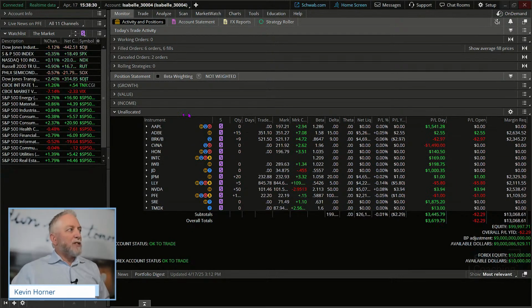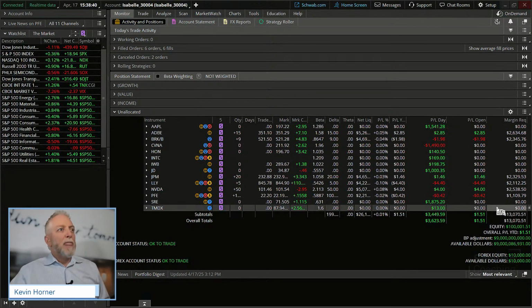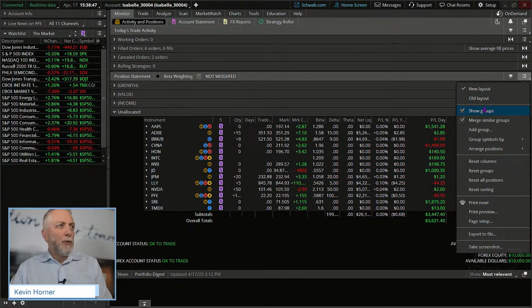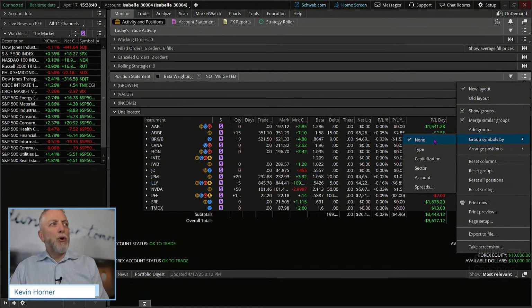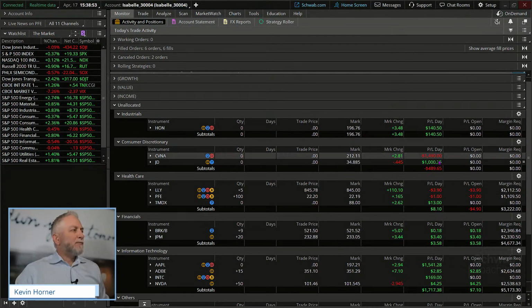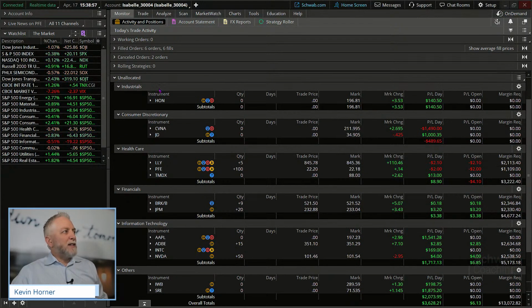All of our purchases, now not everything is in here. So what I'm going to do, I've got a bunch of stuff that I cleaned out, went to a brand new overall invested portfolio, right? So what I want to do here is make a quick change to my groups. And I'm going to group everything by sector allocation. There we go.